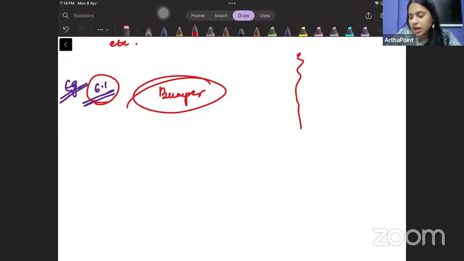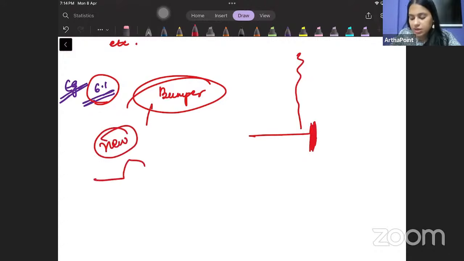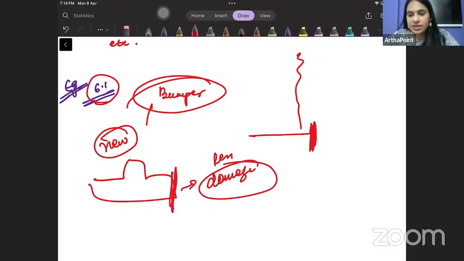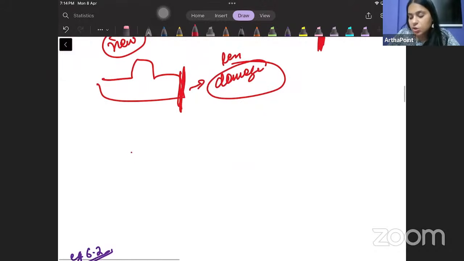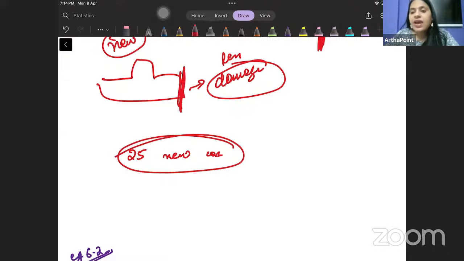तो आज तक के कार के कुछ बम्पर होते थे और ये बोल रहा है कि ये जो न्यू बम्पर बनाया है मैंने कार के लिए, whatever new bumper I have created, if it touches anything, the damage will be comparatively less, right? Now, in order to test this thing, he is testing 25 cars that have these bumpers, right? And what he has seen is कि